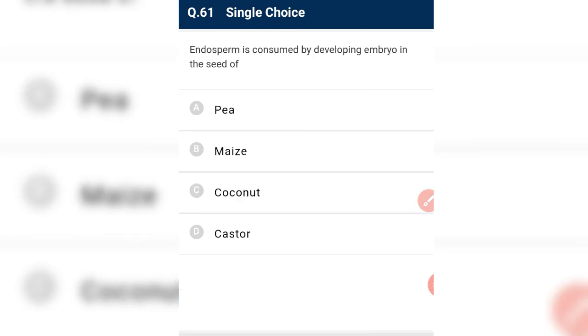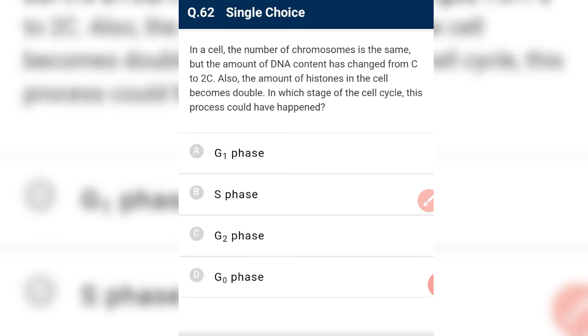Endosperm is consumed by the developing embryo in the seed of which plant? Most of the dicots are non-endospermous because they have enough food in the form of cotyledon. So that is a dicot which does not have endosperm, but some dicots like castor have endosperm. In a cell the number of chromosomes is the same, but the amount of DNA content has changed from C to 2C. Also the amount of histone in the cell becomes double.